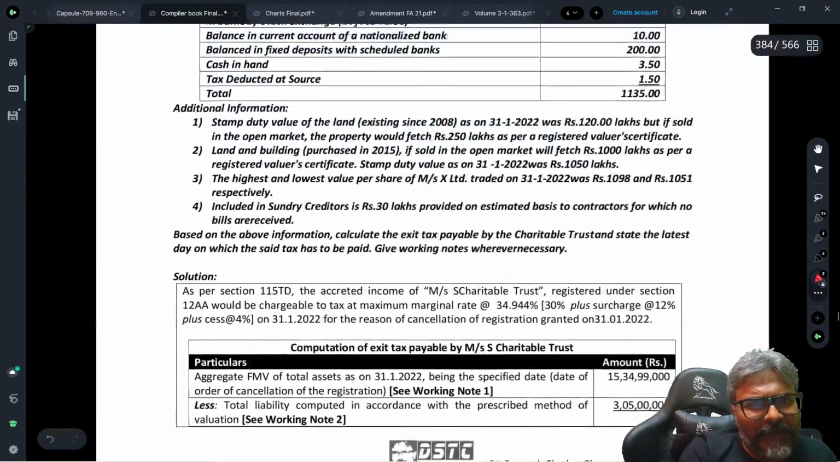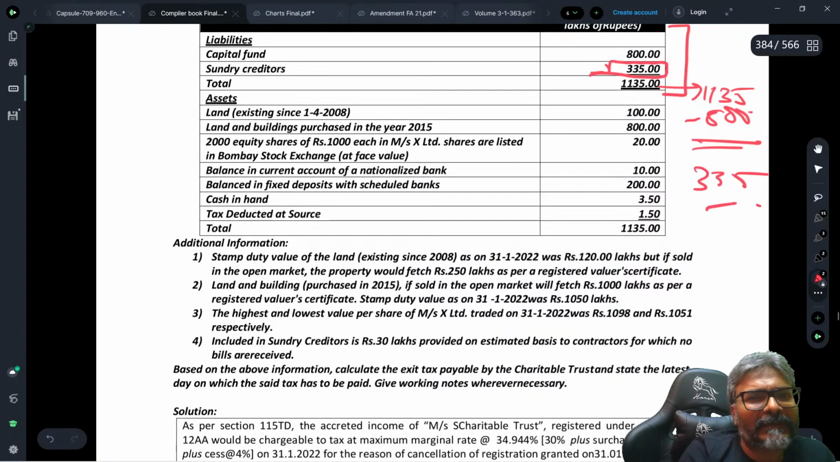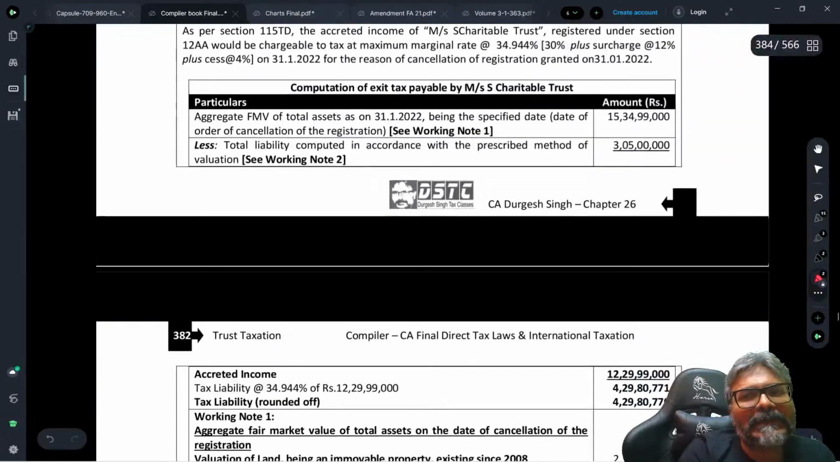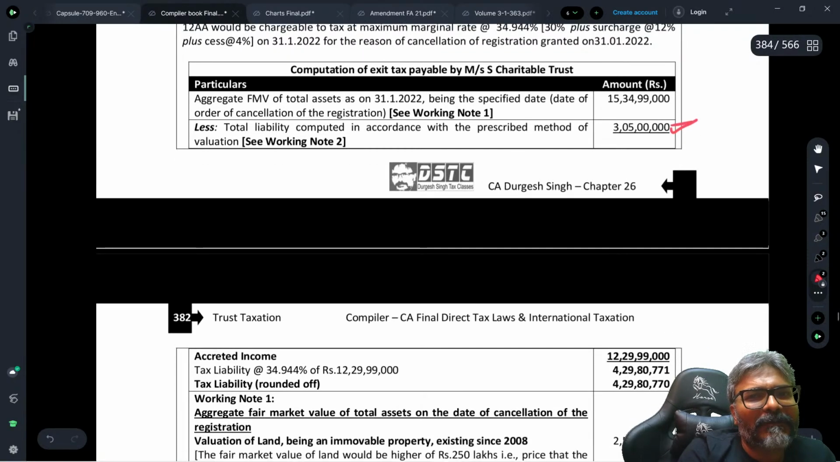But we will not take 335 directly, students. Do you know what we are going to do? We will do the indirect approach. What is the indirect approach? 1135 minus 800, so as to get 335. This is how the presentation has to be. Can you see that? Now the working note number 2.